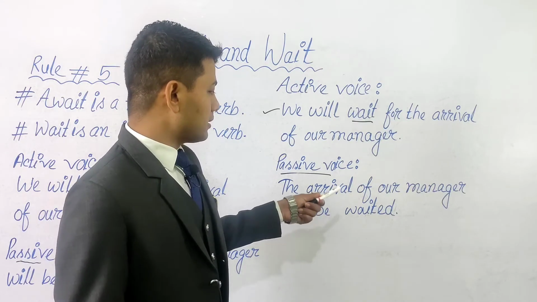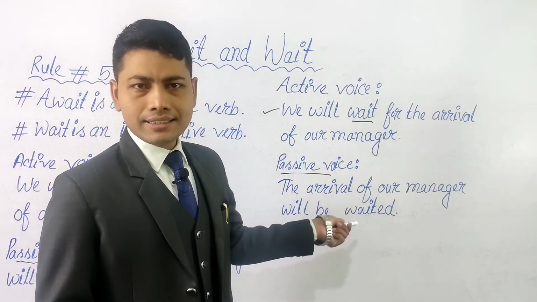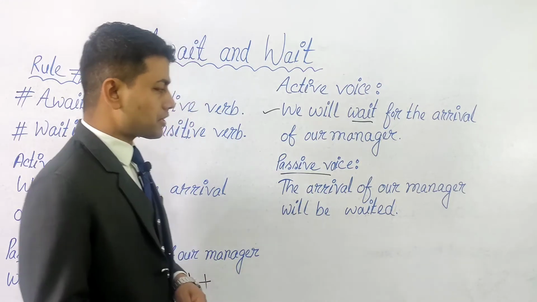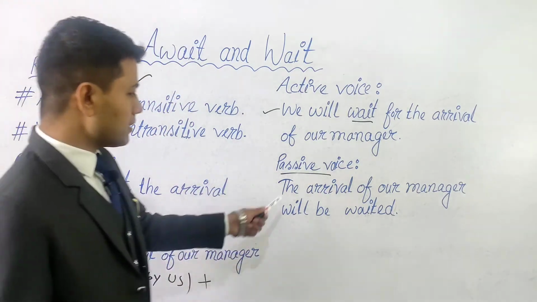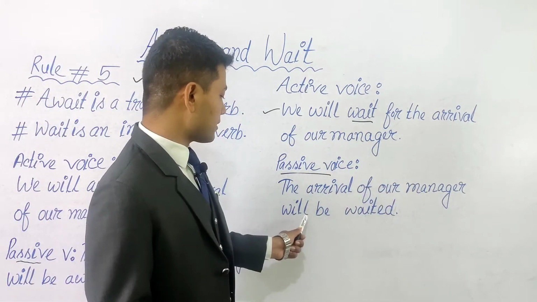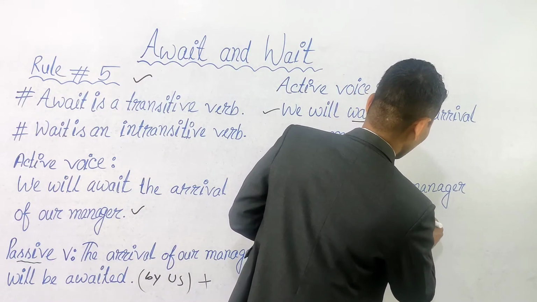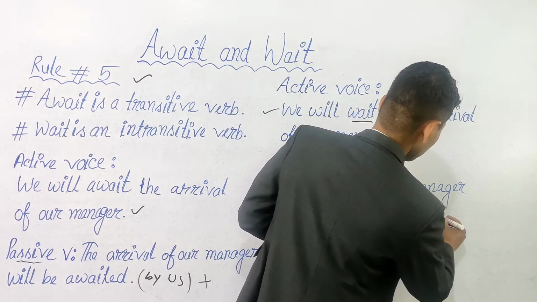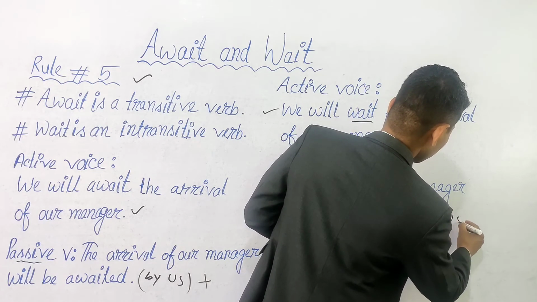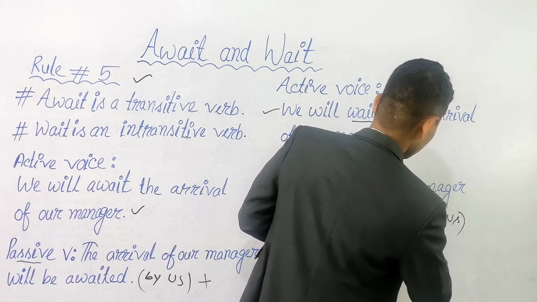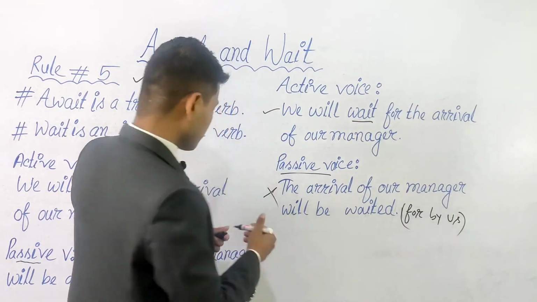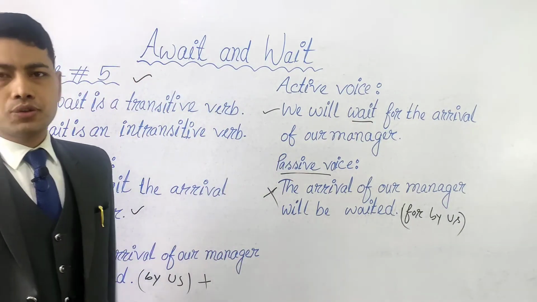Normally we can say it is correct, but the real structure of the sentence should be like this: the arrival of our manager will be waited for by us, which is incorrect and out of rule.